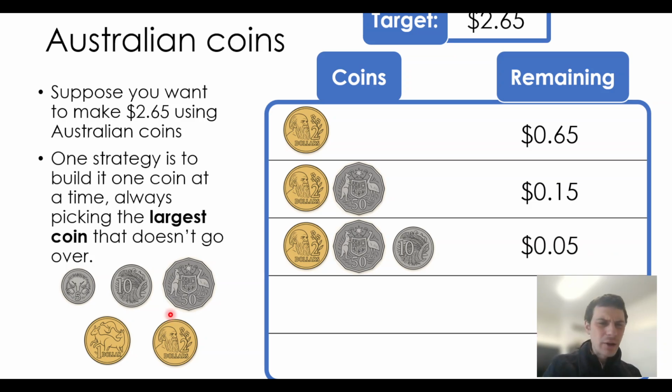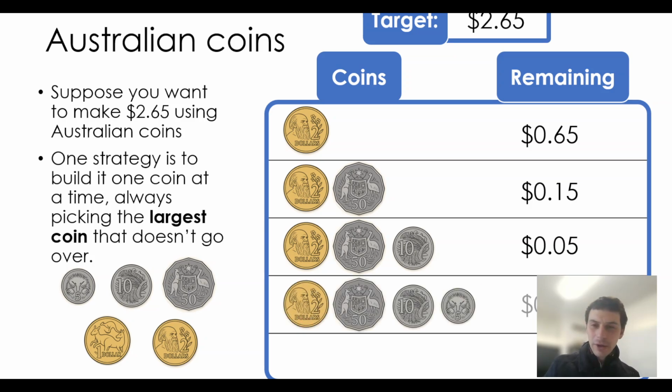Again, greedy, I'll just pick the biggest coin that doesn't go over 5 cents. $2, no, dollar, no, 50 cents, nah, 10 cents, no, 5 cents, there we go. Oh, look at that. I came up with a solution. A $2, 50 cent, 10 cent, and 5 cent brings me to $2.65. And I used the greedy algorithm to get me there.